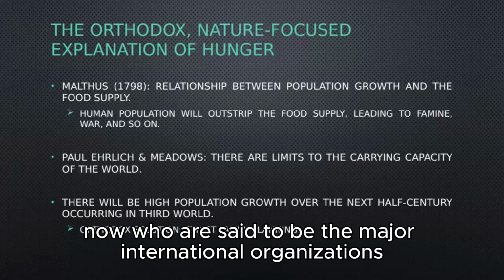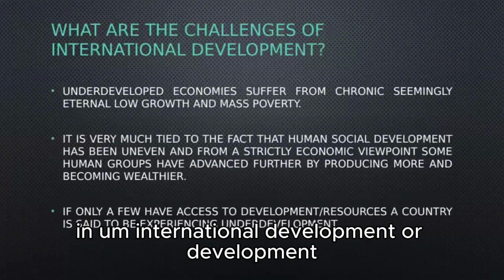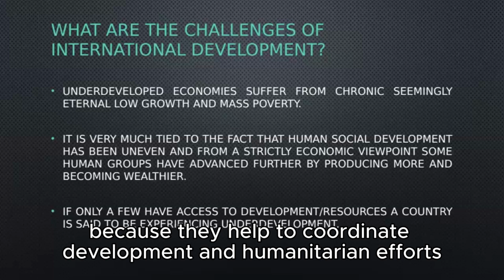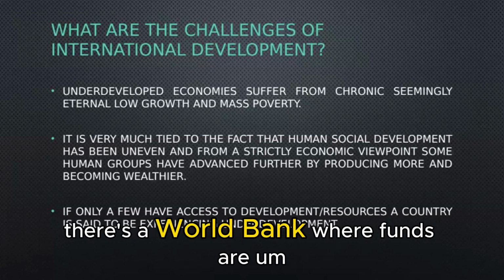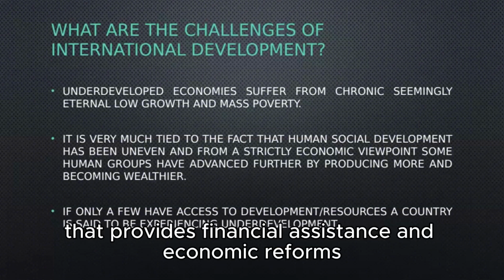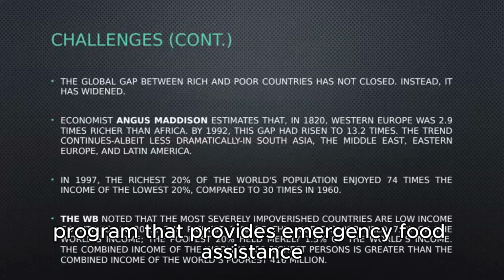Now, what are the major international organizations that help in dealing with issues related to international development? The key institutions are the United Nations, because they help to coordinate development and humanitarian efforts. There's the World Bank, which funds development projects and poverty reduction. There's the International Monetary Fund that provides financial assistance and economic reforms. And there's also the World Food Program that provides emergency food assistance.